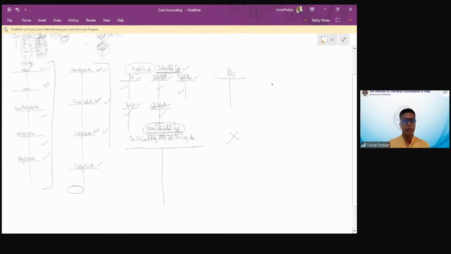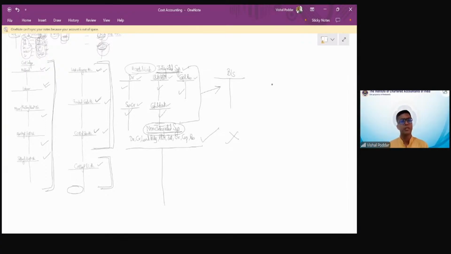all these accounts for products, P&L, and this. This is non-integrated books. Integrated books have all these accounts for expenses, all these accounts for products, P&L, and then all these assets and liabilities accounts, which will eventually help you prepare the balance sheet. So from one set of books, both purposes are solved.